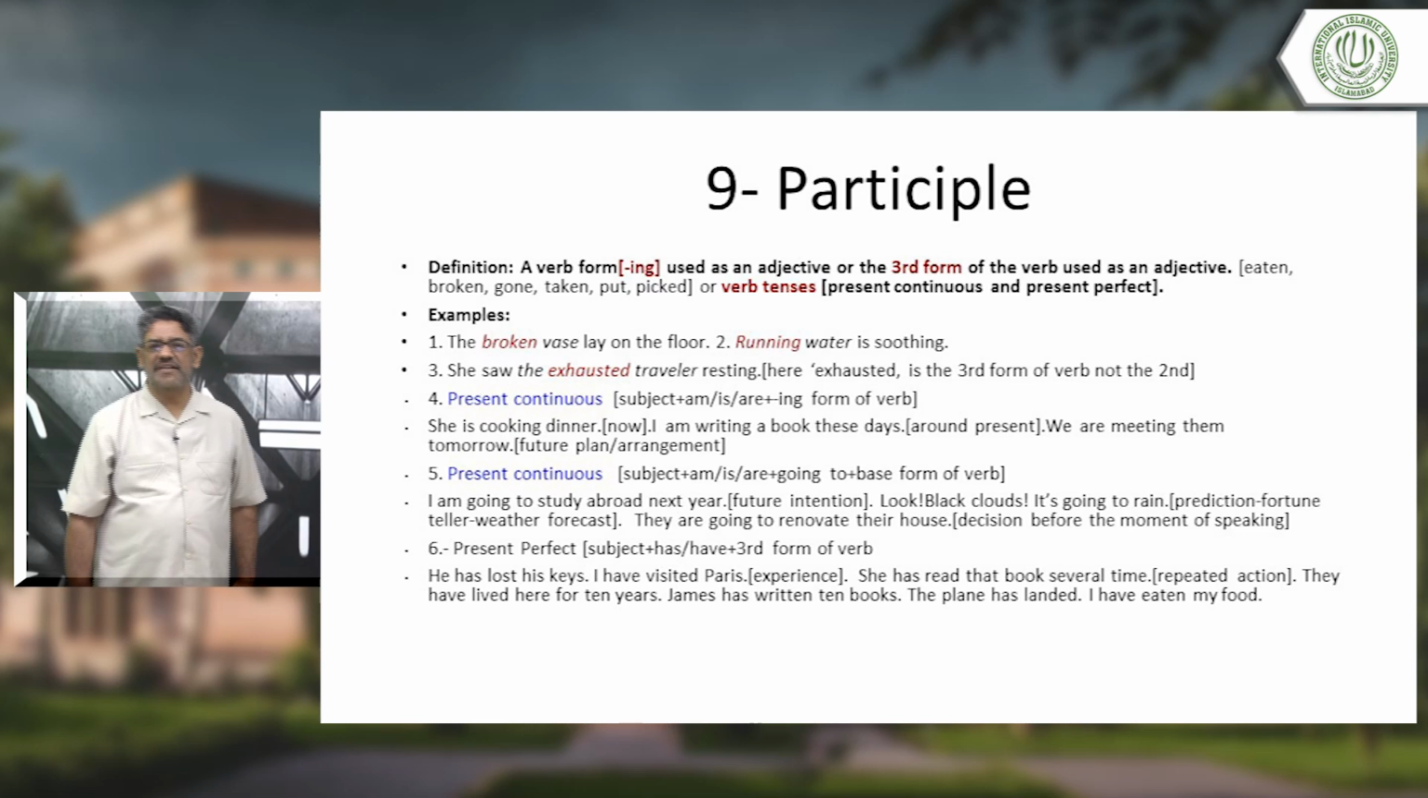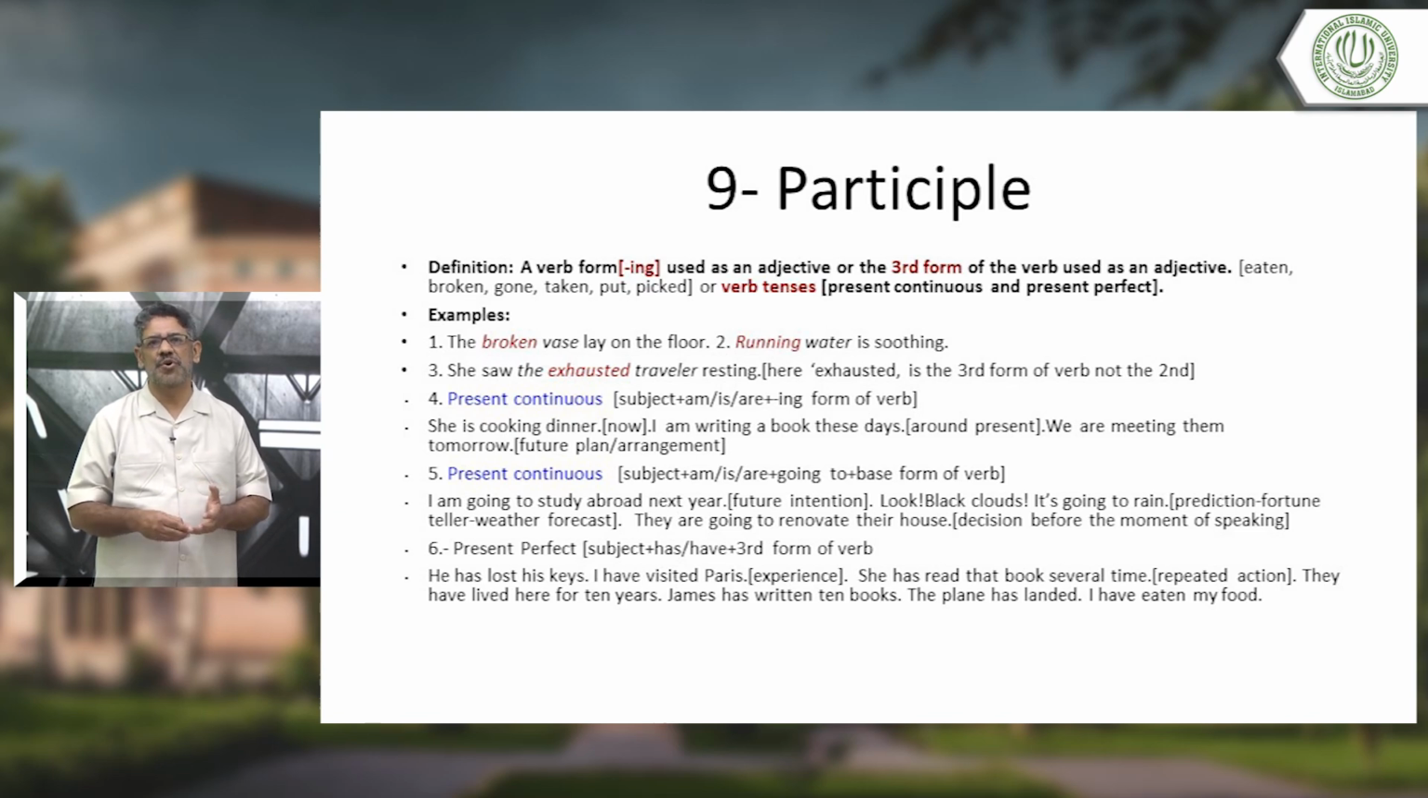Now, participle. What is a participle? Definition. A verb form ing used as an adjective, or the third form of the verb used as an adjective. What is the third form of the verb? Let me tell you. Go, went, gone. Eat, ate, eaten. Do, did, done.